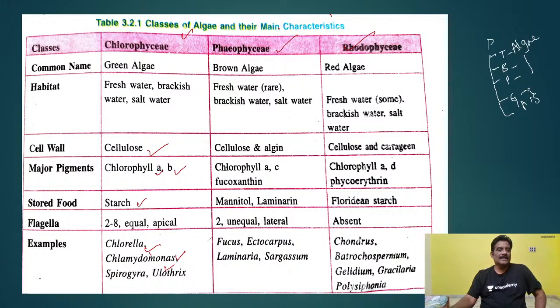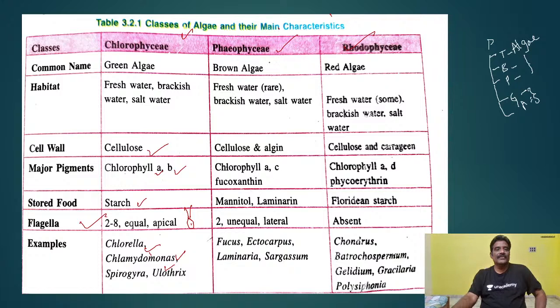And if you observe this, flagella you see here: 2 to 8 equal apical flagella. For example, in Chlamydomonas, 2 to 8 apical flagella will be present, by which they can move in water. So for the movement, these flagella are important. Whereas in the case of brown algae, Chlorophyceae is green in color because of the presence of these chlorophyll A and B.